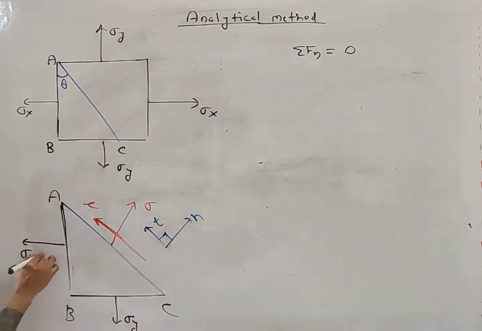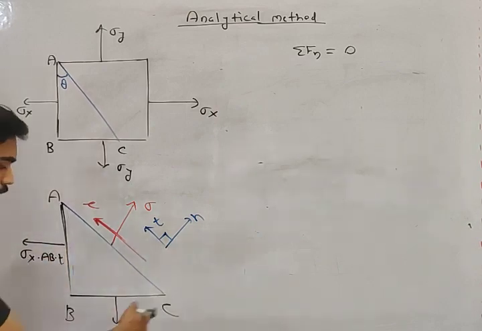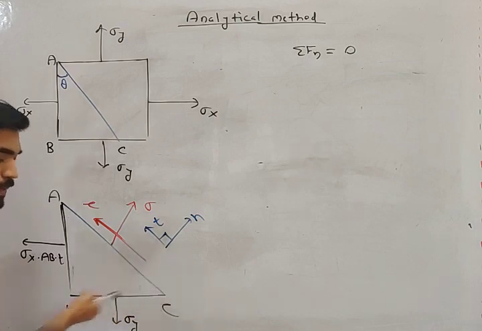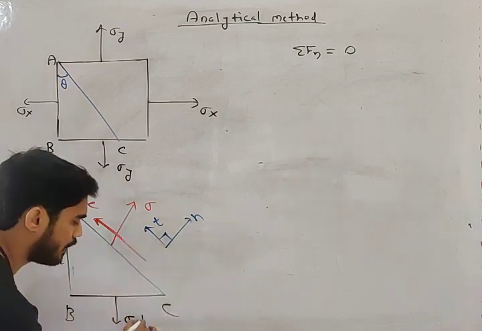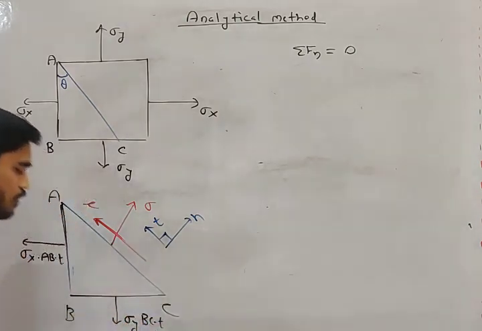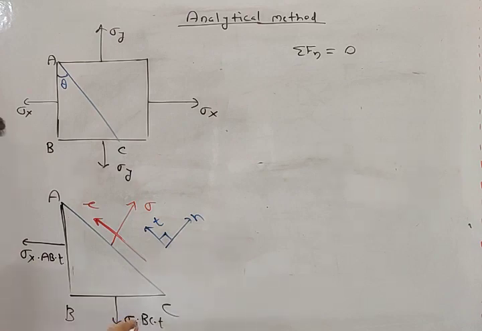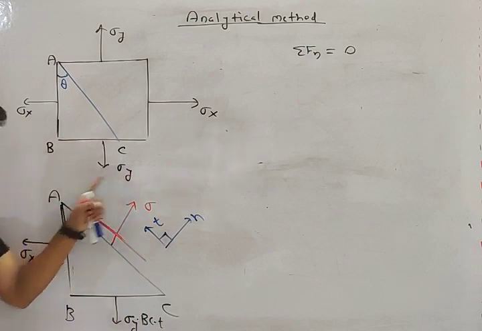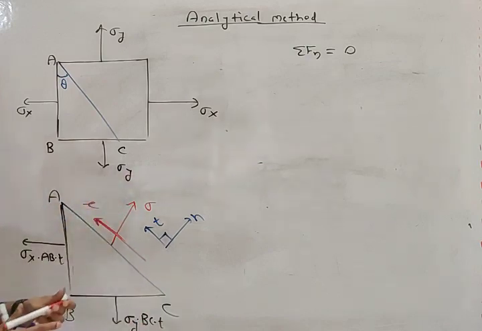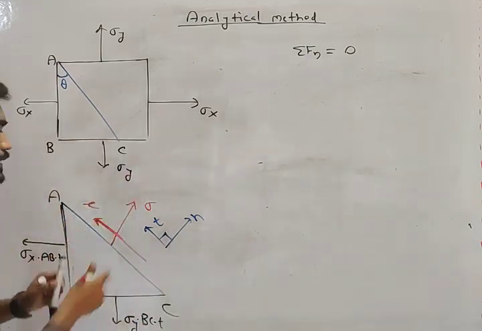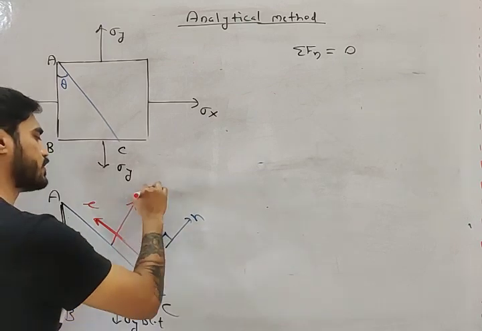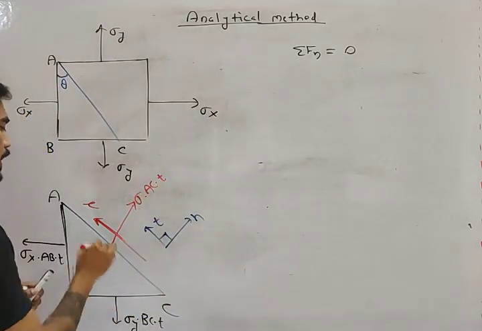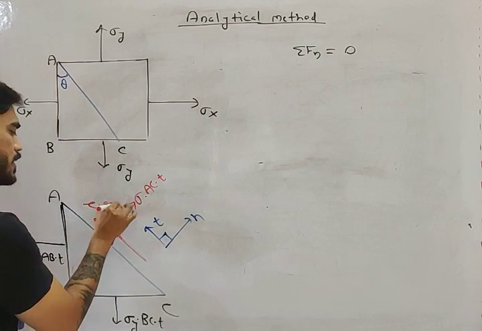So this will become sigma x into AB into T. This sigma y is acting on plane BC, so the area will be BC into T. And this sigma and tau are both acting on plane AC. So the forces will be sigma into AC into T and tau into AC into T.